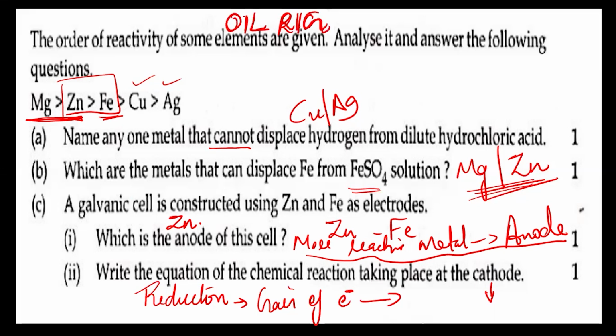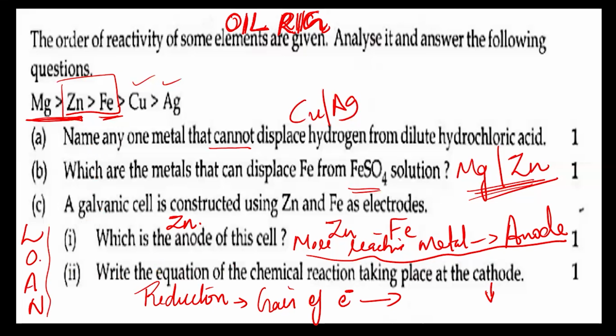Okay, OIL RIG. Oxidation is loss of electrons, reduction is gain of electrons. And in the case of a galvanic cell, we have studied a word, LOAN. That is, left side oxidation, anode is negative. Just memorize that. We have already done a video of galvanic cell. You will be given the link, so just watch that video for a better understanding of the galvanic cell.